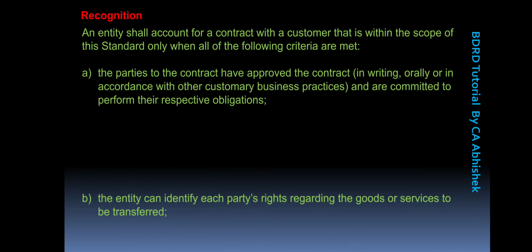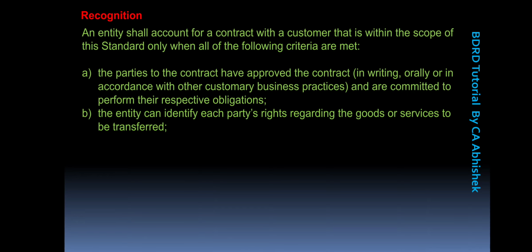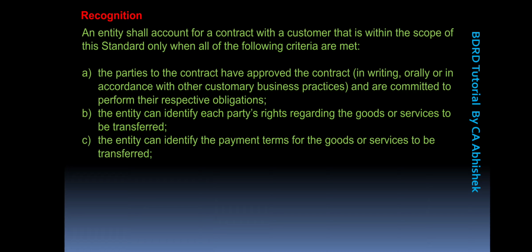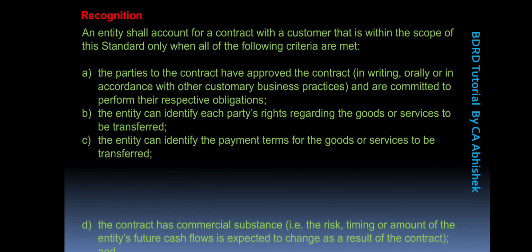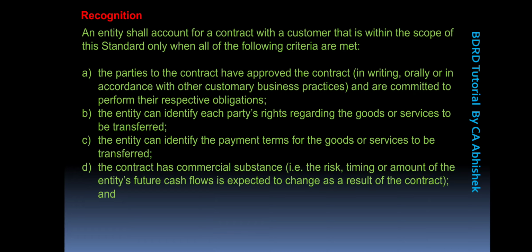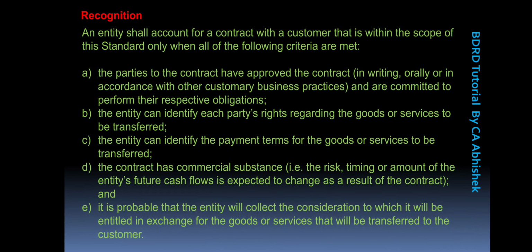The second one is the identification of each party's rights regarding the goods or services to be transferred, and the third one is the identification of the payment terms. The fourth one is that the contract should have commercial substance, that is, the risk, timing, or amount of the entity's future cash flows is expected to change as a result of the contract. And the next one is that it is probable that the entity will collect the consideration to which it will be entitled in exchange for the goods or services that will be transferred to the customer.